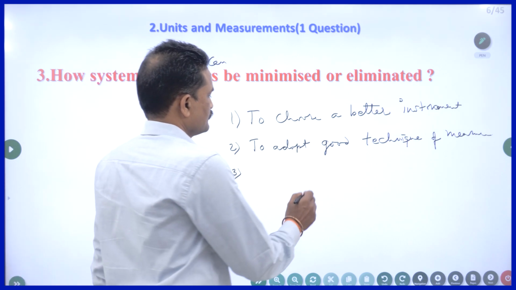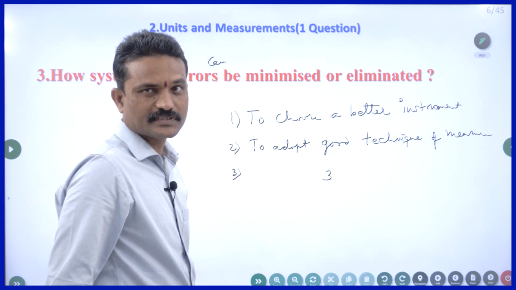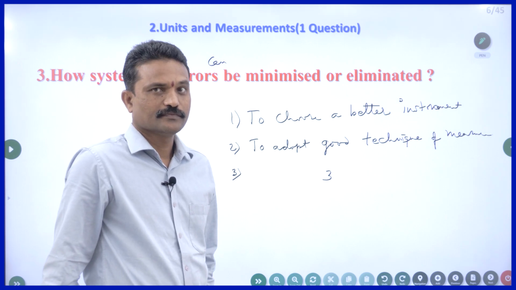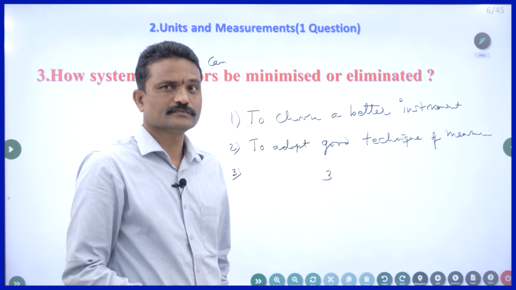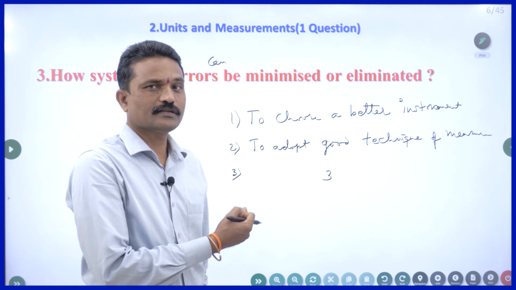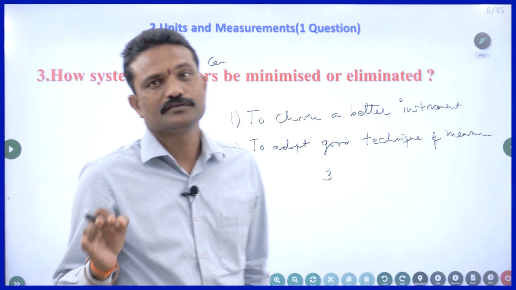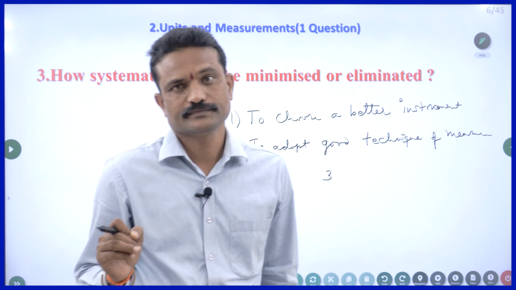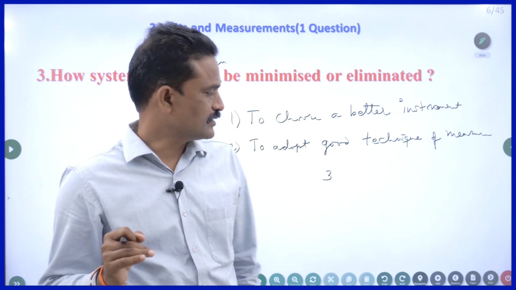Suppose I don't like to write 3, so I skip 3 all the time. That is my personal error. So, these are the 3. You should write only 2. Choose a better technique of measurement, choose a better instrument. You keep aside your personal biasing. You try to minimize the errors.